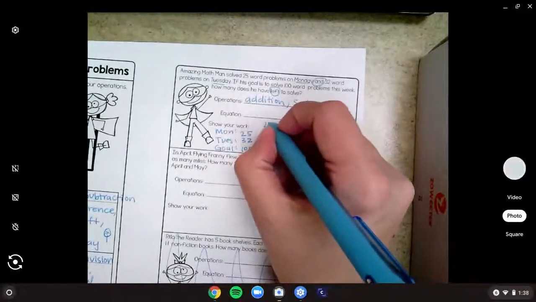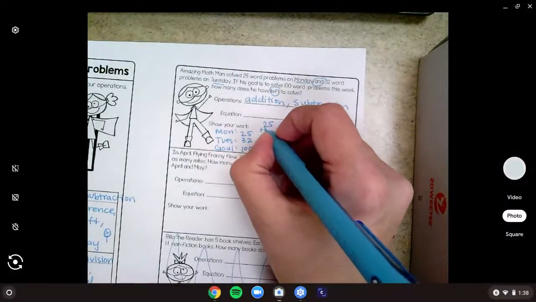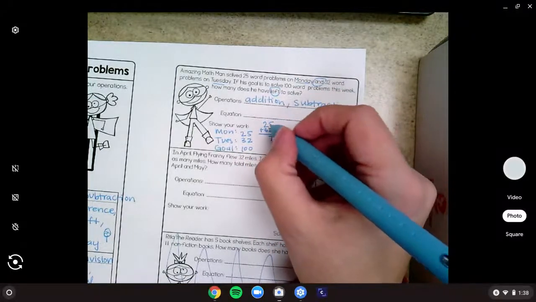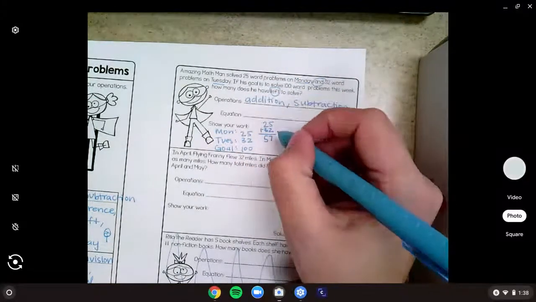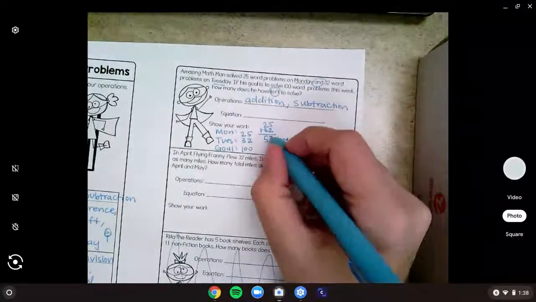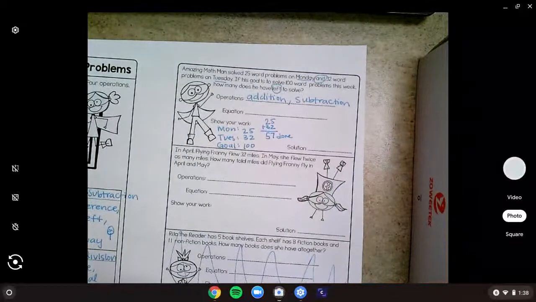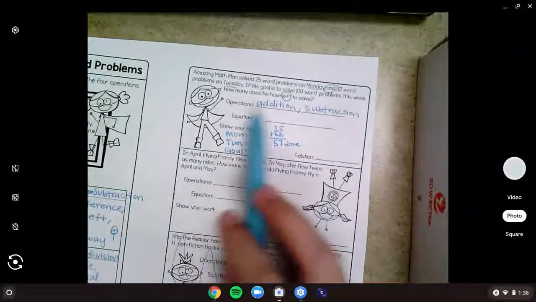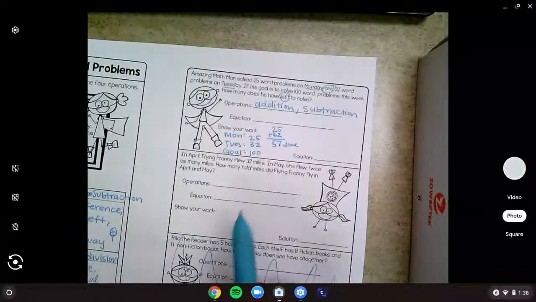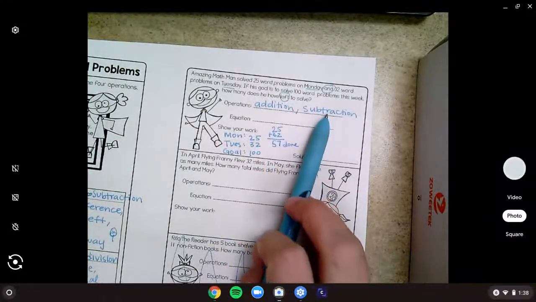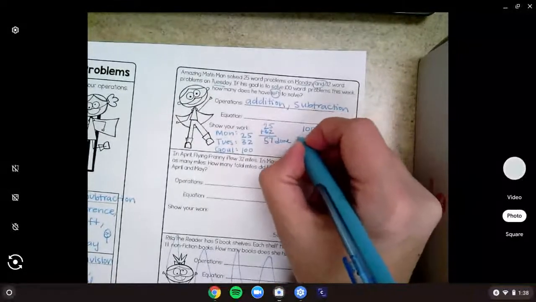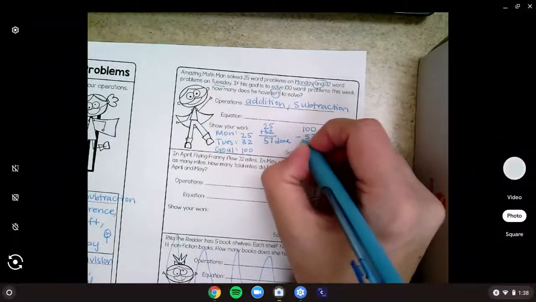So we're going to do 25 plus 32. Solve that. 5 plus 2 is 7. 3 plus 2 is 5. So now we know he's done 57 problems. But was our question to figure out how many he's done? No, it's to figure out how many he has left. Left told us subtraction. So now we're going to take our goal of 100 and subtract 57.